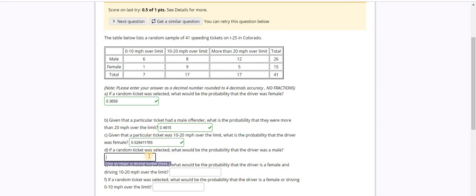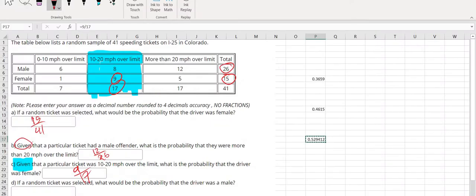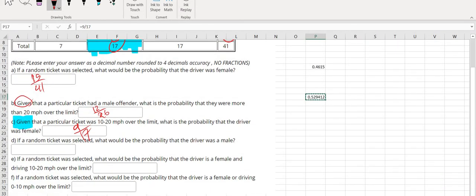If a random ticket was selected, what would be the probability that the driver was a male? So, how many males are in this survey? I have 26 males in this survey. So 26 out of how many in total? 41. So I'm going to say here 26 divided by 41, and that is the answer. I'm just going to copy and paste it.